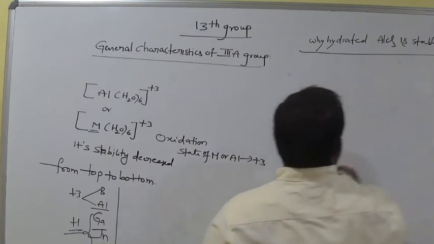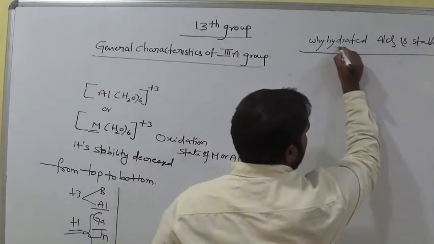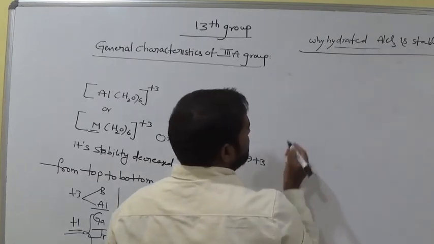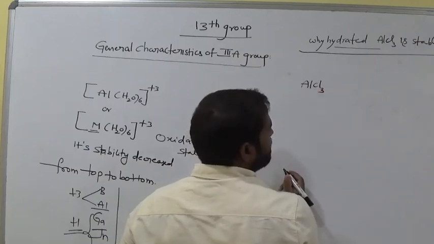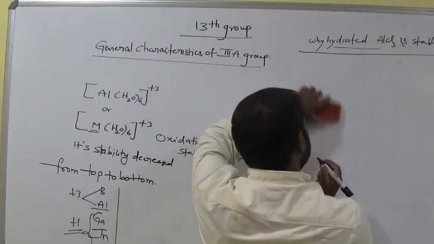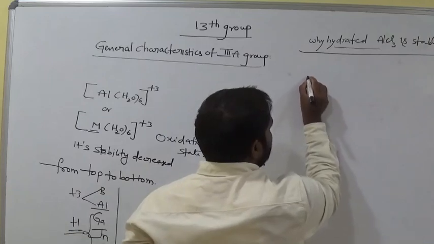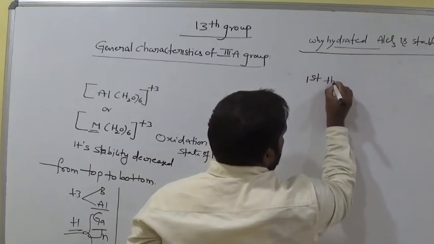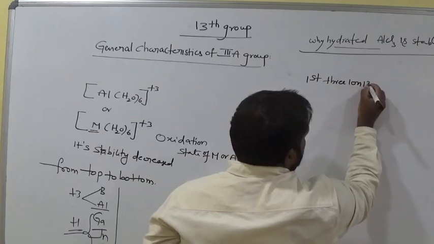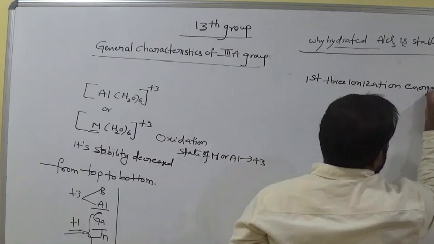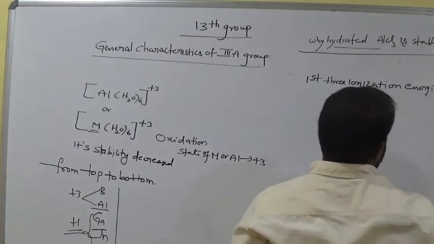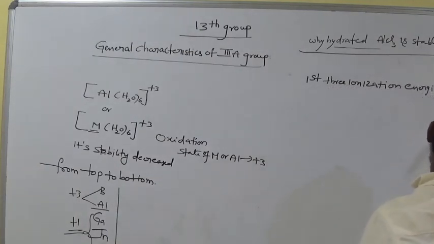Ionic in nature. That means here hydrated. Okay. Let's see. This is AlCl3. Am I right? AlCl3. Before going to discuss this, the first ionization energy, the first 3 ionization energies of aluminium are less than boron.